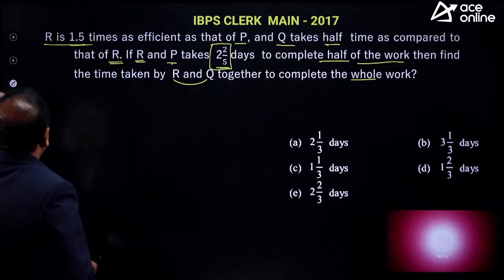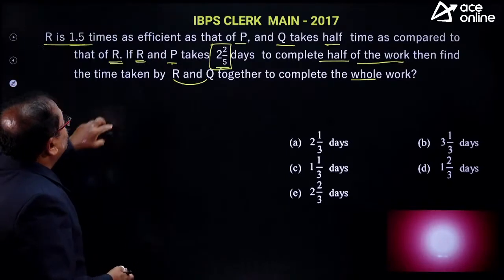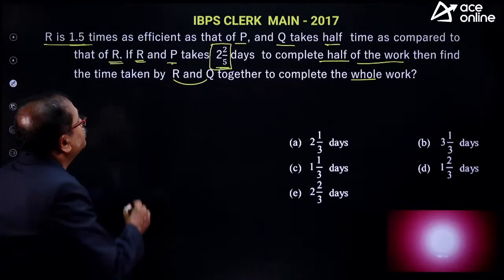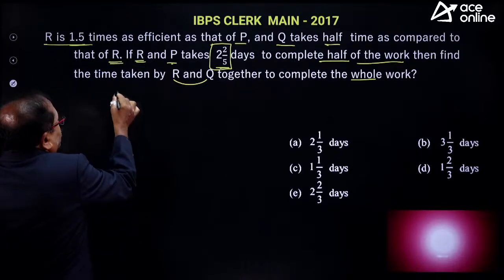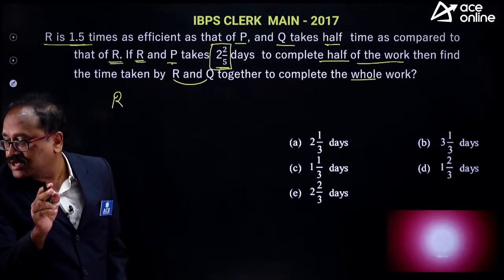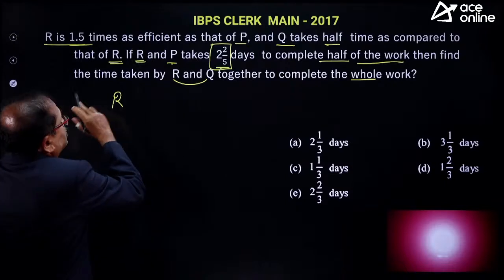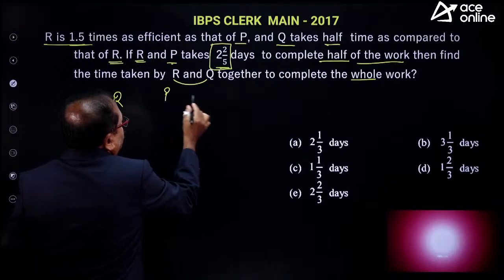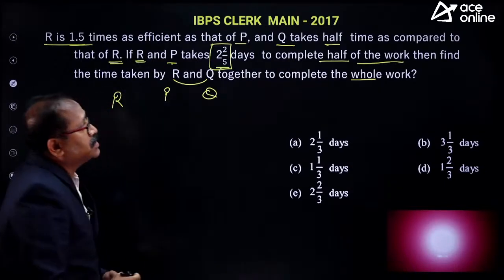Okay. Now I'll answer this question here. We have the efficiency ratio. There are 3 persons. You will learn it. Please notice that one. Anyone answer it? So R is there, P is there, and Q is there.